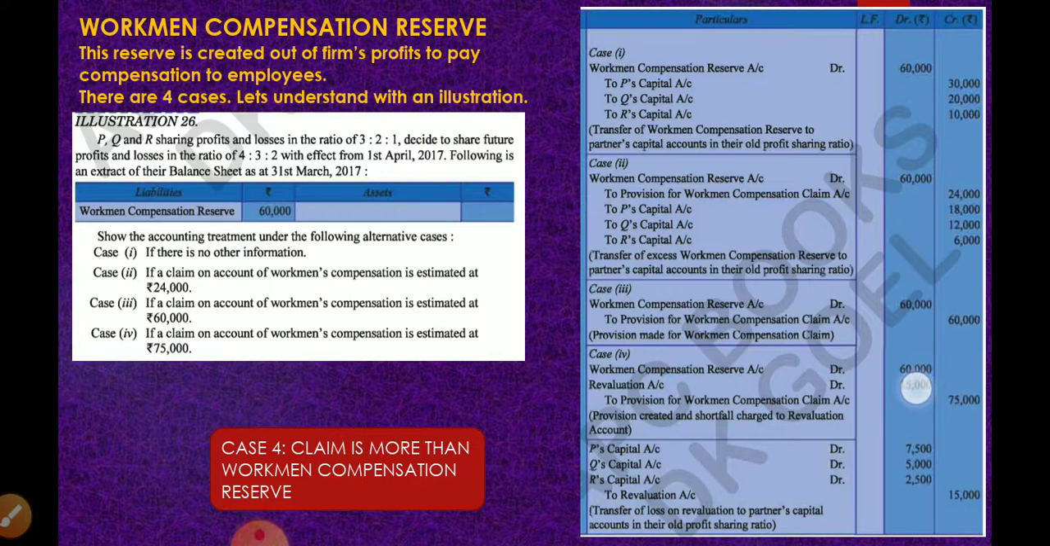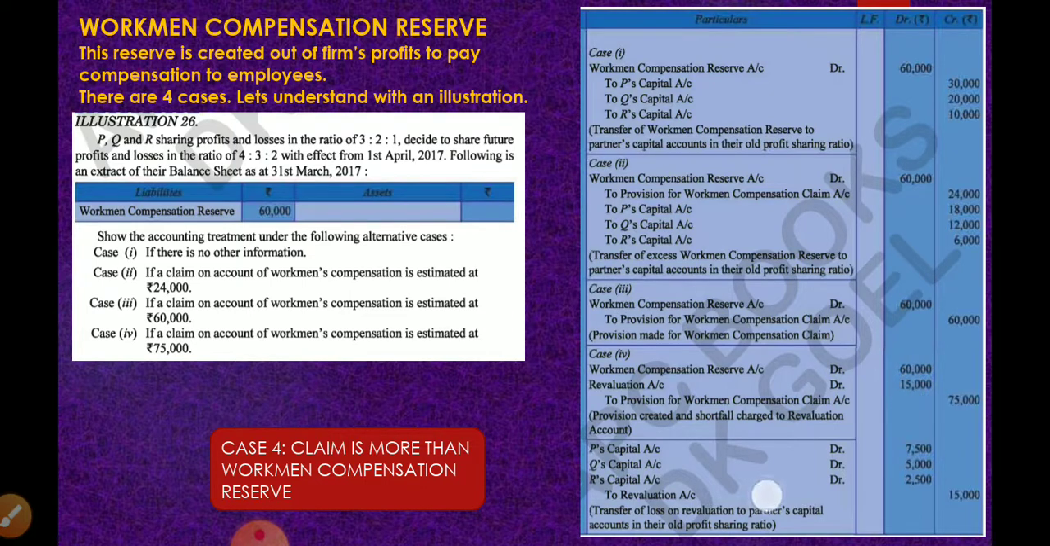It's nothing, children. Reserve and provision for workmen compensation claim, both will appear on the liability side. The thing is, one is a reserve and the other one is a provision. You already know the difference between reserves and provisions. If you don't know, go back to your 11th syllabus and have a recapitulation. So the reserve is now converted to provision. And for the balance 15,000 rupees, it is an increase in liability. So 15,000 will be debited to revaluation account. This is the treatment, okay, children.